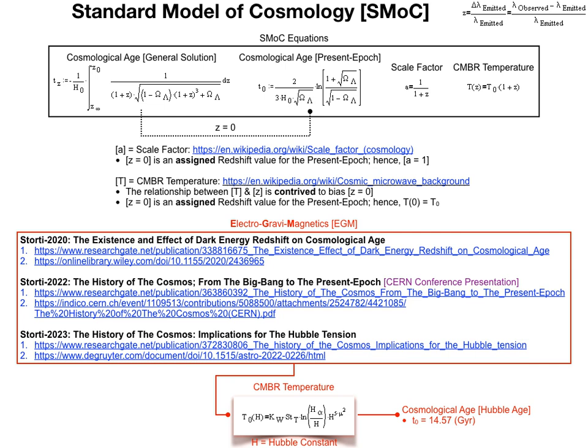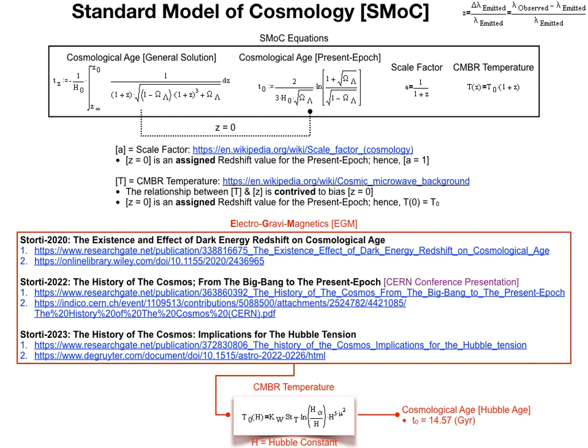An assigned value is often termed a datum. For example, the freezing point of water on the Celsius scale. Thus, utilizing this datum, the standard model of cosmology makes direct measurements of various phenomena, and indirectly infers a cosmological age via calculations. One of those direct measurements is the cosmic microwave background radiation temperature. From this, we indirectly infer a cosmological age of approximately 13.8 billion years via computation. Hence, the next metric we will discuss is cosmic microwave background radiation temperature.